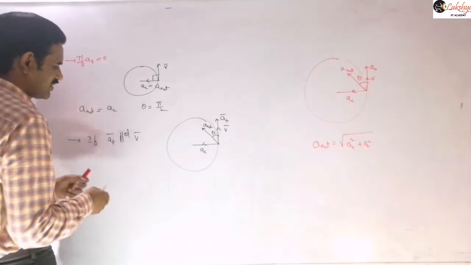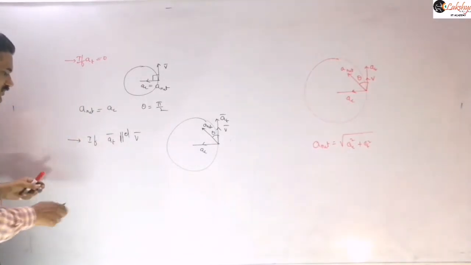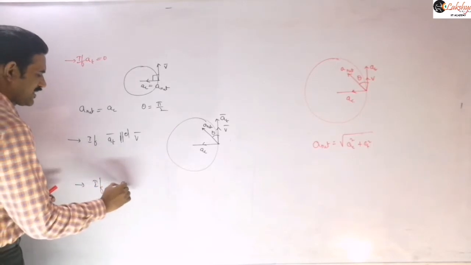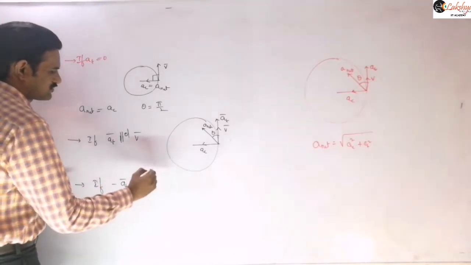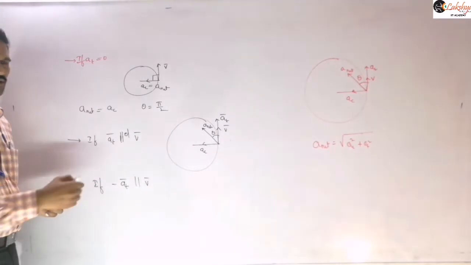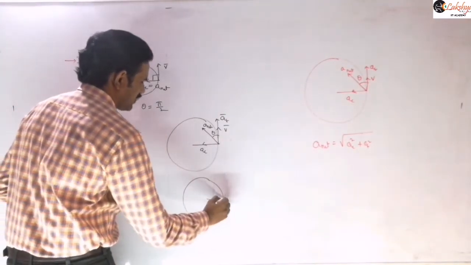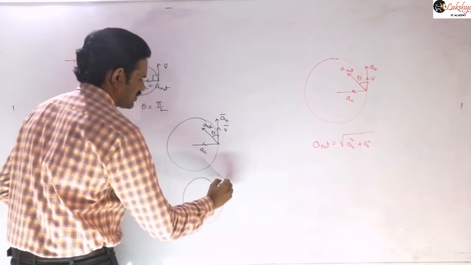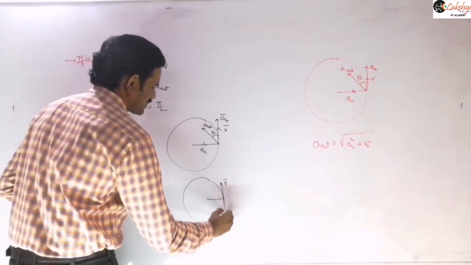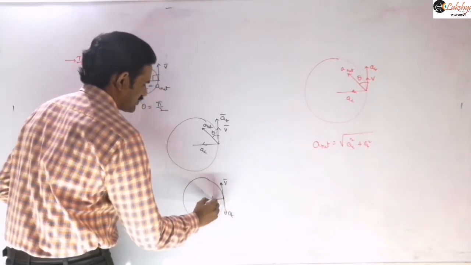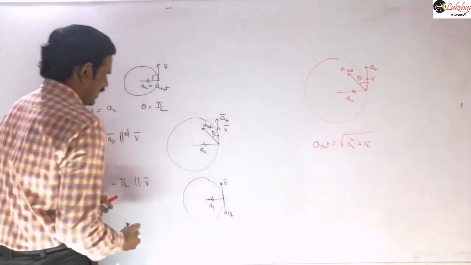Another possible case is if minus AT bar is parallel to V bar. Minus AT bar means the two are opposite vectors. So the velocity will be along this direction, and the tangential acceleration along the opposite direction; they are anti-parallel to each other.